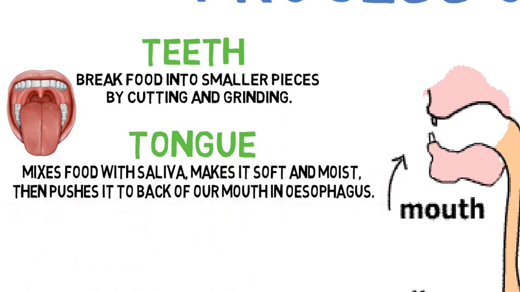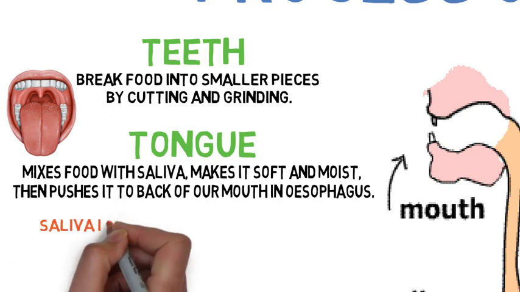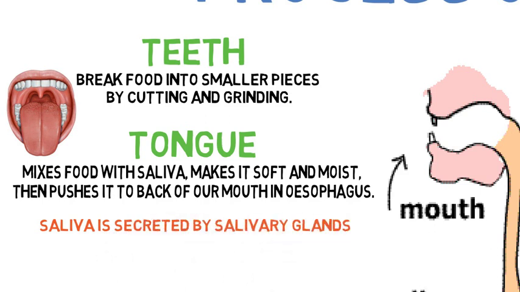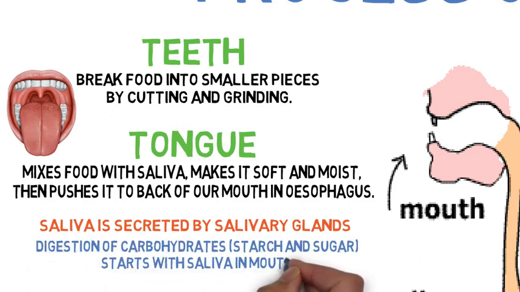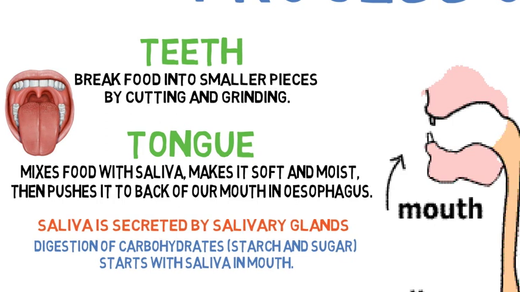When food becomes moist and soft, the tongue pushes this food to the back of our mouth. Salivary gland: saliva is secreted by the salivary glands present in our mouth. Function of mouth: digestion of carbohydrates, starch and sugar starts in the mouth with the help of saliva.